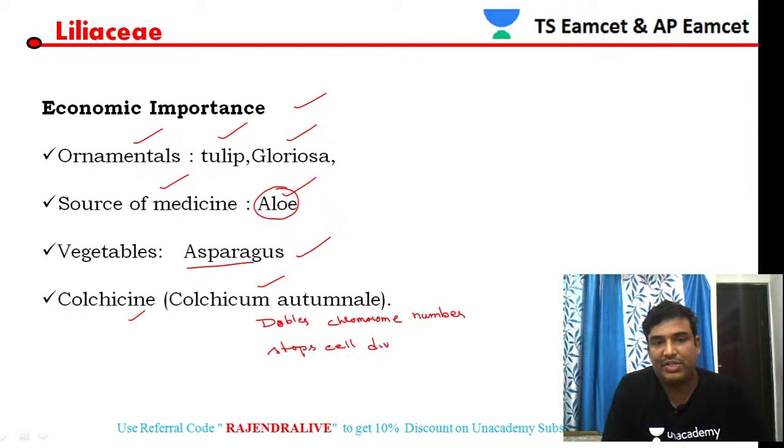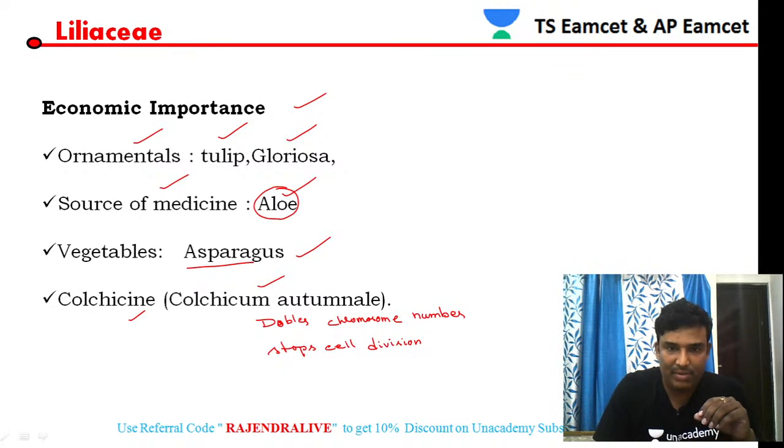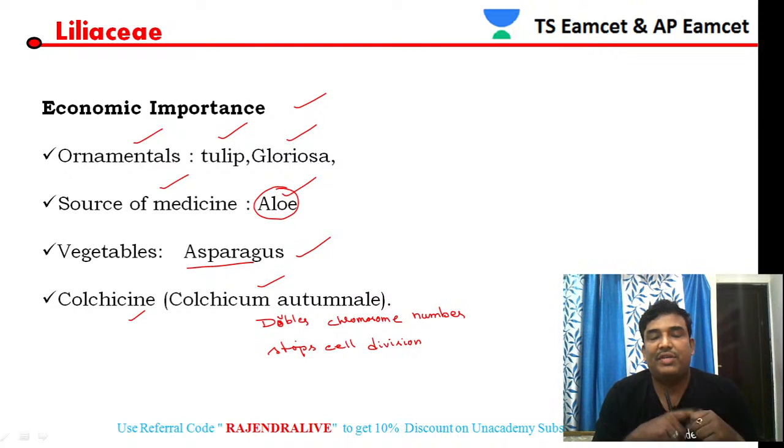That is a character feature of colchicine. When scientists were studying the cell divisions of different plants and applied colchicine, it stopped the cell division and doubled the chromosome number. That is the important character feature of colchicine.